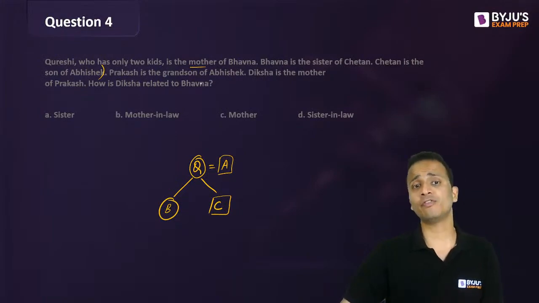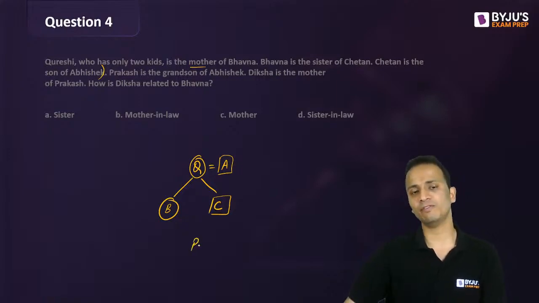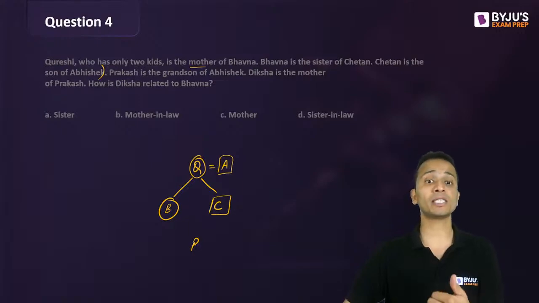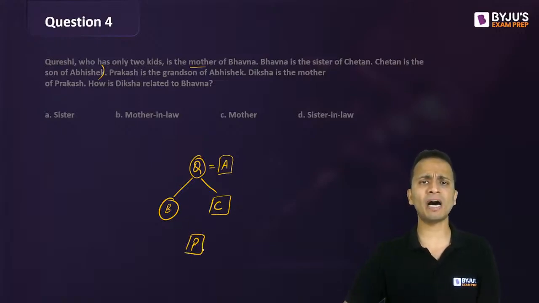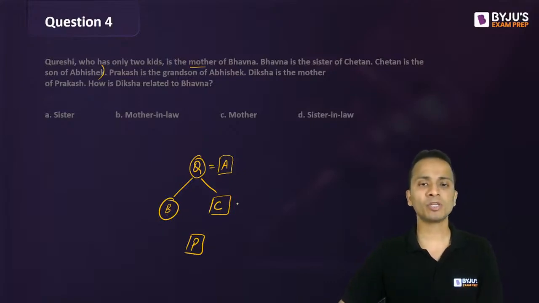Prakash is the grandson of Abhishek. Abhishek is at this level, so Prakash will come at the next level down. So Prakash can be the son of either Bhavna or Chetan, right? Now, Diksha is the mother of Prakash. So it cannot be Bhavna, who is female. So Diksha will be the wife of Chetan and Prakash will be the son of these two people.